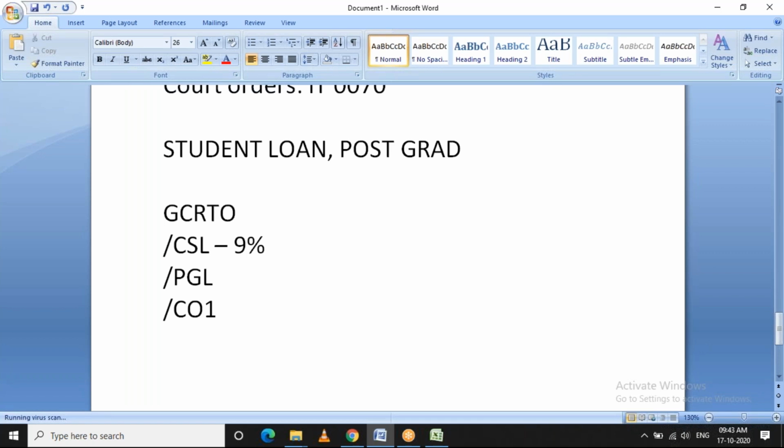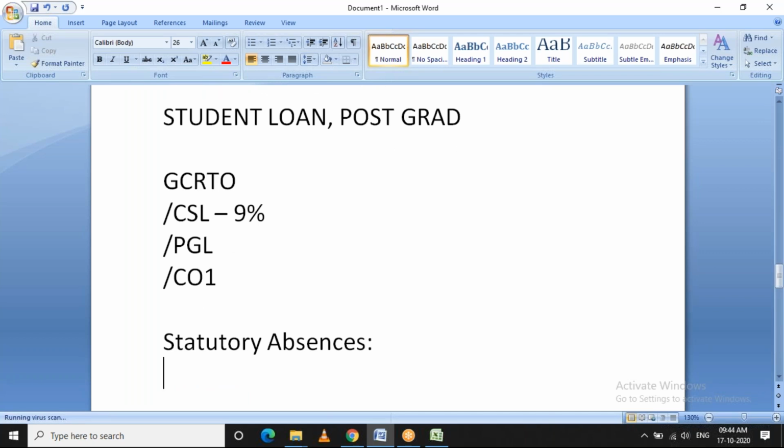So the next main legislation will be statutory absences. For certain absence types, the UK government will pay some amount to the individuals.